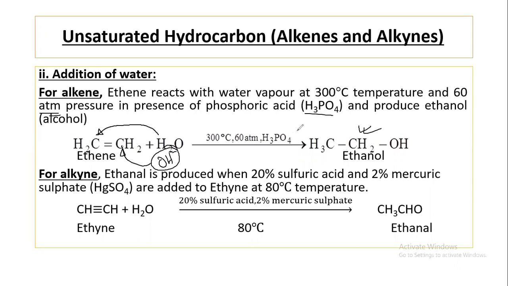This is the condition for performing this reaction. You have to remember this. In the case of alkyne, ethyne reacts with water in presence of 20% sulfuric acid and 2% mercury sulfate at 80 degrees Celsius temperature, then we'll get ethanal, which is one kind of aldehyde.